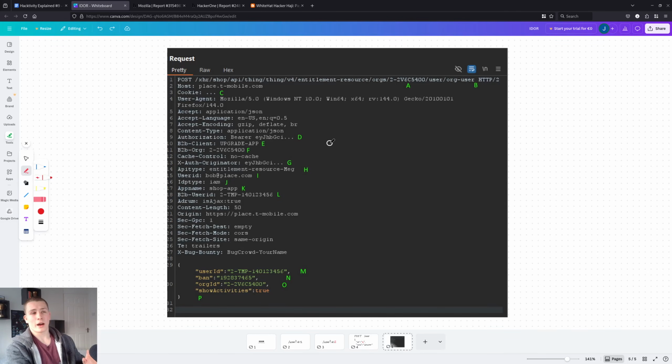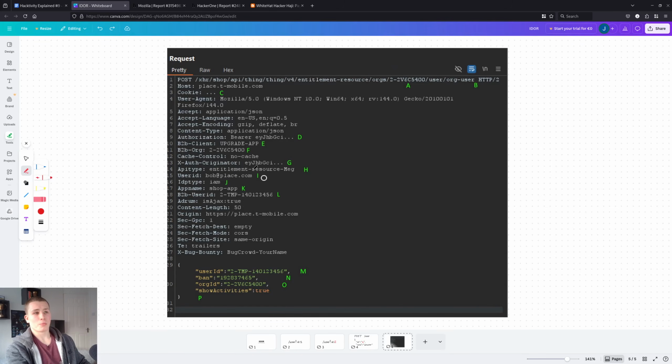And then there's actual authorization. Since these APIs have to check for access control, usually cookies are used for authentication. But in this case, we have 2 other headers. We have the authorization header, which is usually standard for APIs. But then we also have this X-Auth-Originator header, which is a completely custom header. So the server could literally be using any one of these to check for authorization. So it's worth checking which one the server is actually using. Maybe it's using literally none of them. That's also a possibility, that the server has no access control in this case. So it's worth checking all of those.